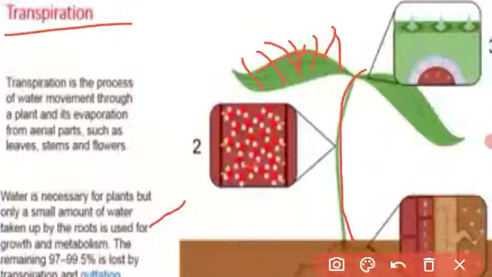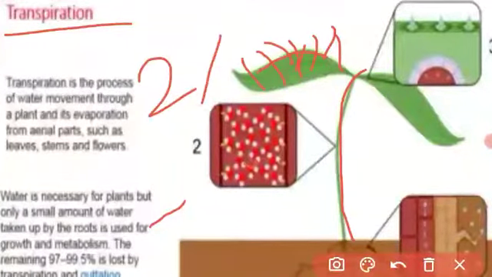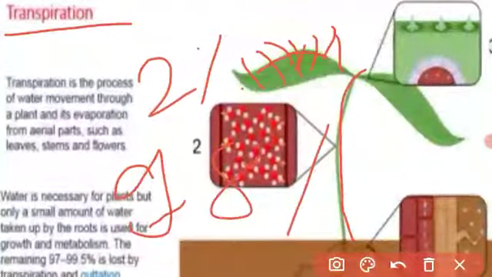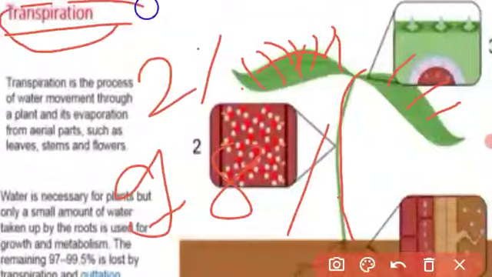Water is very necessary for the plant, but only 2% of the water is used by the plant for photosynthesis. The remaining 98% of the water is lost through the aerial parts as water vapor, and this loss is called transpiration.